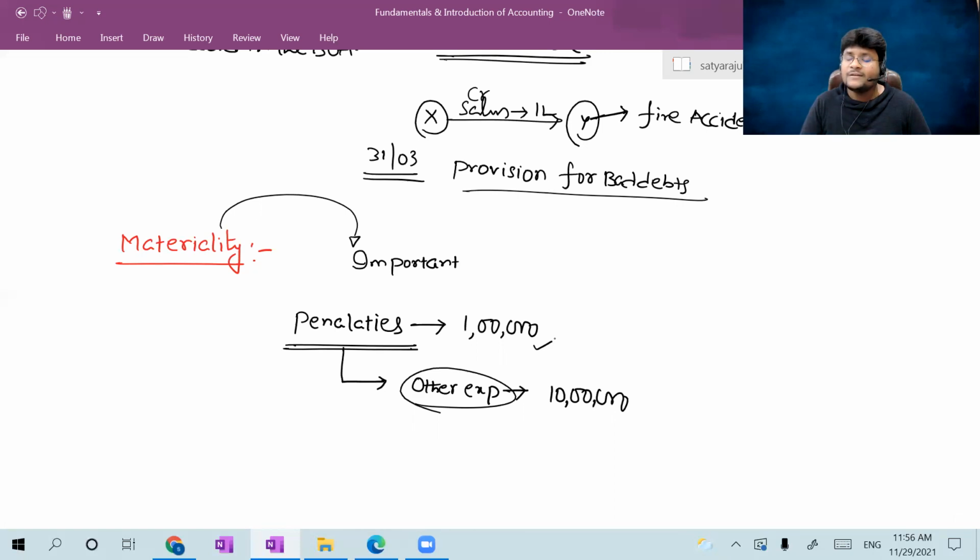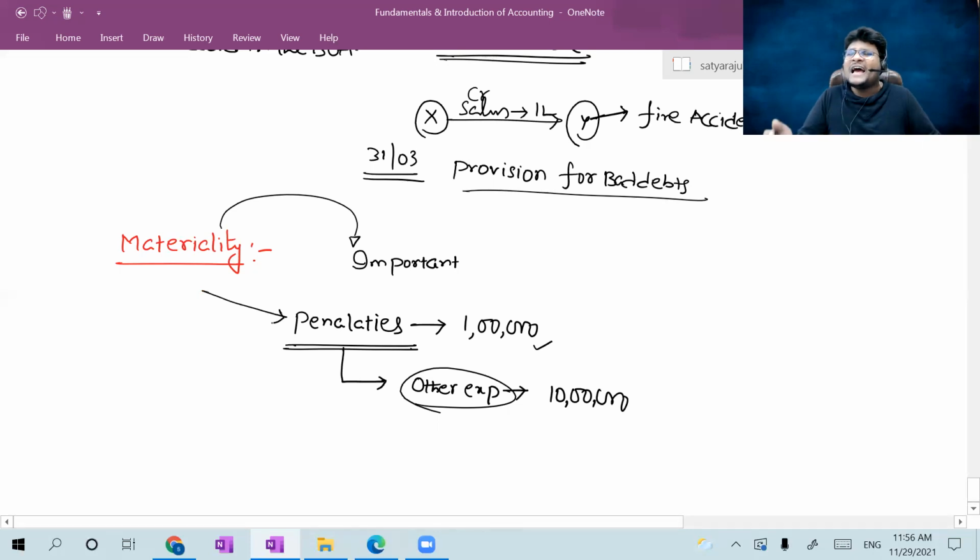Am I right? It is not related to the size of the transaction; it is related to the importance of the line item. Even though the amount is 1 lakh, it is not that big for a company with a turnover in crores or millions. It may not be a big amount, but it should be separately disclosed as a line item as per which concept, sir? The materiality concept.